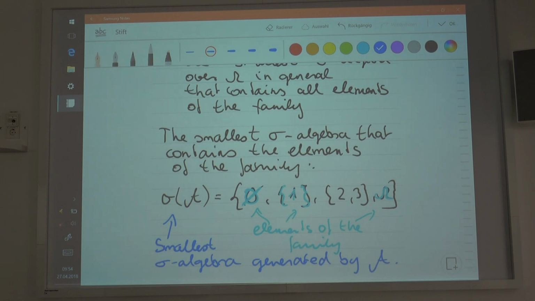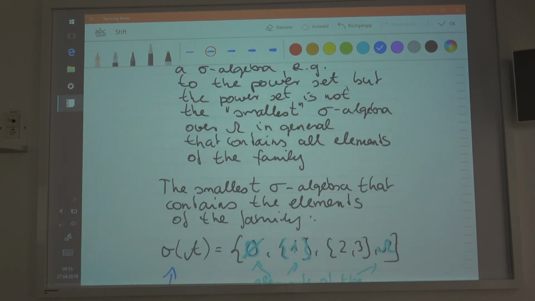Which makes sense. The intersection of the sigma algebras that contain all elements of the family will be the smallest sigma algebra that is generated by the family. This is what the theory says. So a sigma algebra generated by the family is a sigma algebra that contains all elements of the family.